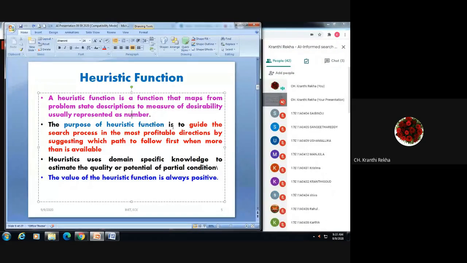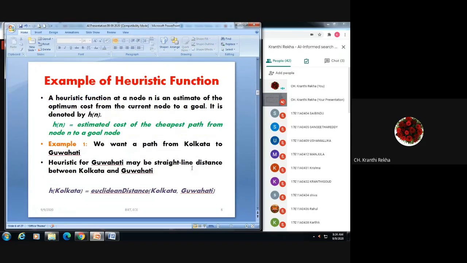And what is its purpose? Its purpose is to guide the search process in the most profitable directions. That is what we will be seeing. The value of heuristic function should always be positive. You have to choose the heuristic function such that its value is always positive. And heuristic uses domain specific knowledge to estimate the quality or potential of partial condition. This is all we have discussed already.